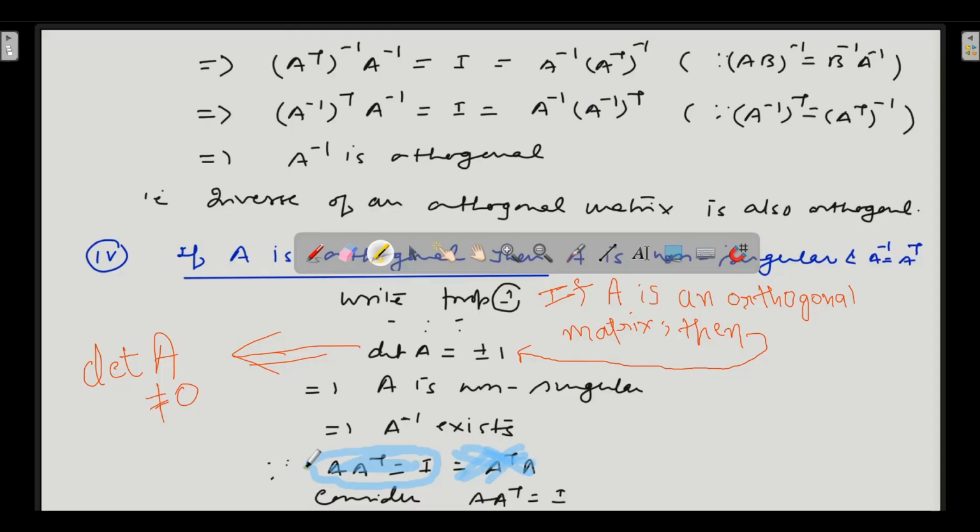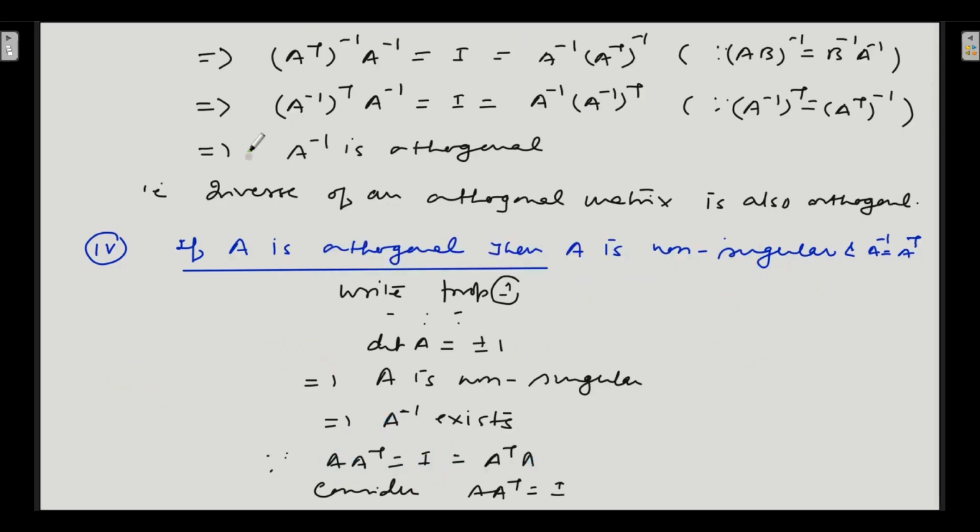Okay, this part ignore. Just consider the first half. So A transpose, what is it? A transpose is equal to I. That is what we have to consider, which was the first half.